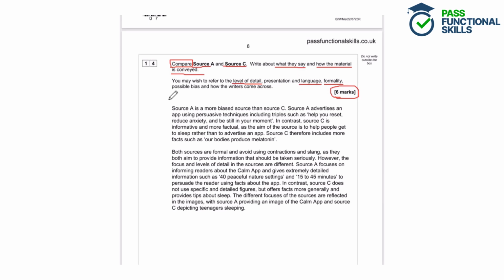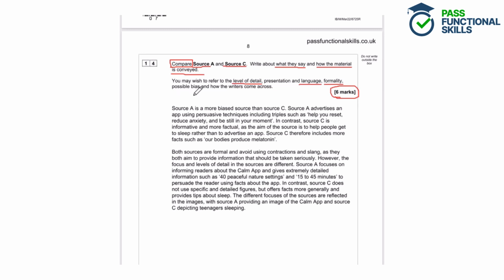Source A is more biased than source C. Source A advertises an app using persuasive techniques including triples such as help you reset, reduce anxiety and be still in your moment. In contrast, source C is informative and more factual, as the aim of the source is to help people get to sleep rather than to advertise an app. Source C therefore includes more facts, such as our bodies produce melatonin.